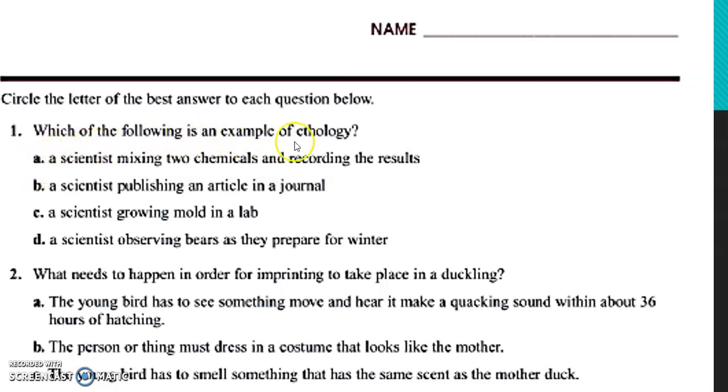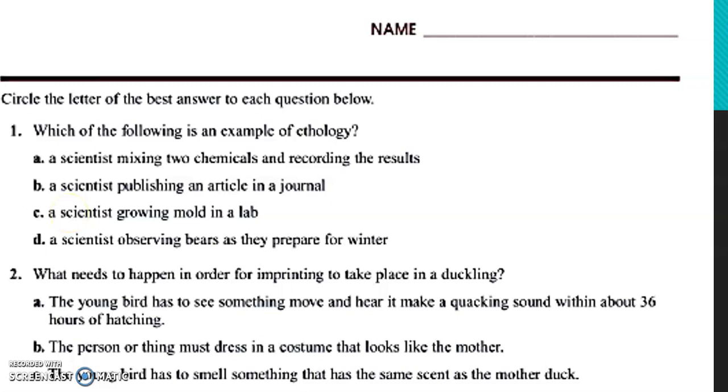Which of the following is an example of ethology? Pay attention. A scientist mixing two chemicals and recording the results? I don't think so, right? Option B, a scientist publishing an article in a journal? I don't think so. A scientist growing mold in a lab? I don't think so. And the last one is a scientist observing bears as they prepare for winter. This is the answer.